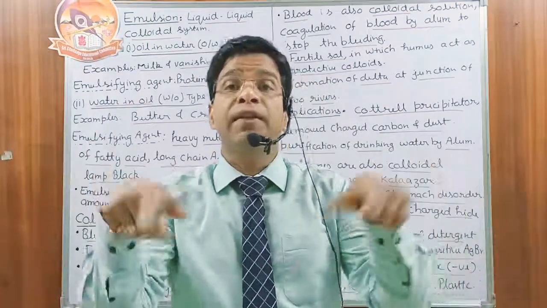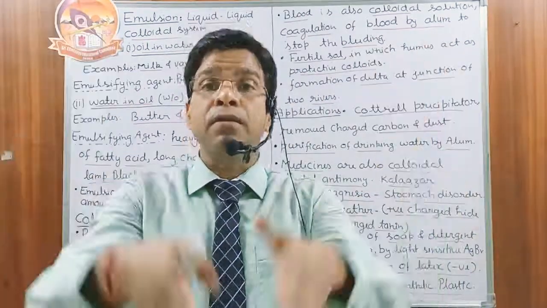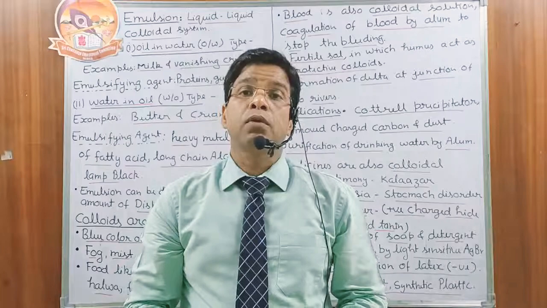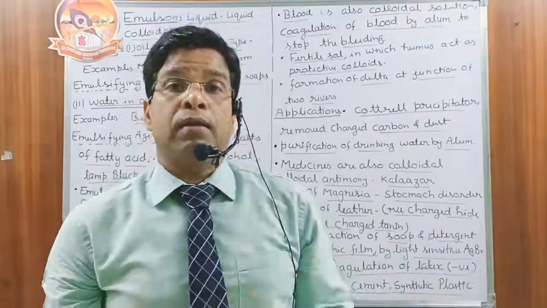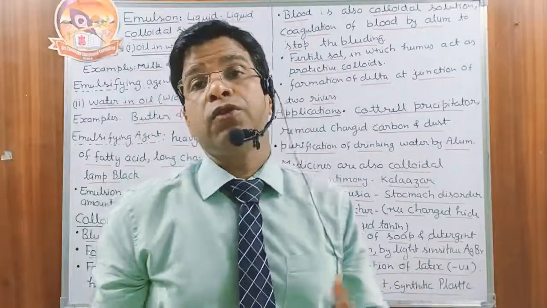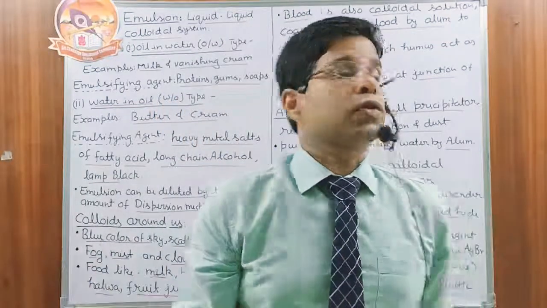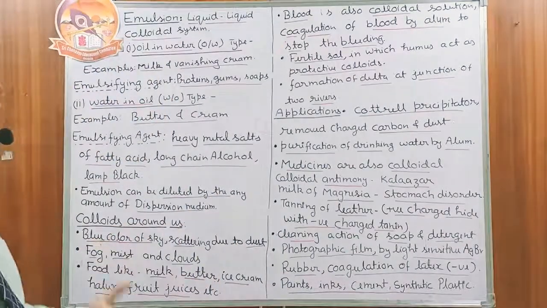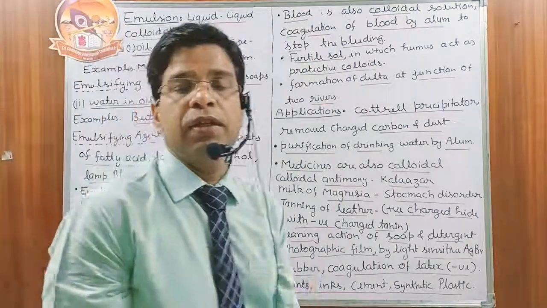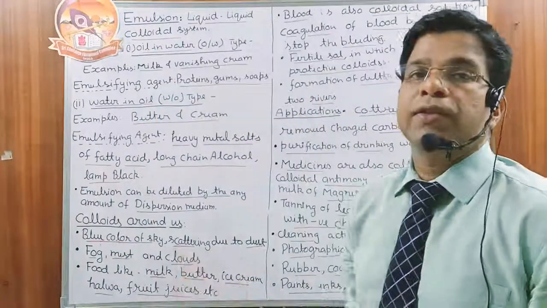Okay, and whenever they neutralize each other, what happens there? Precipitation occurs there. So due to the precipitation, we have a formation of the delta there. Sometimes delta formation you can also see at the sea coast. Then next are the applications, how we can use these in our day-to-day life or in the industry.